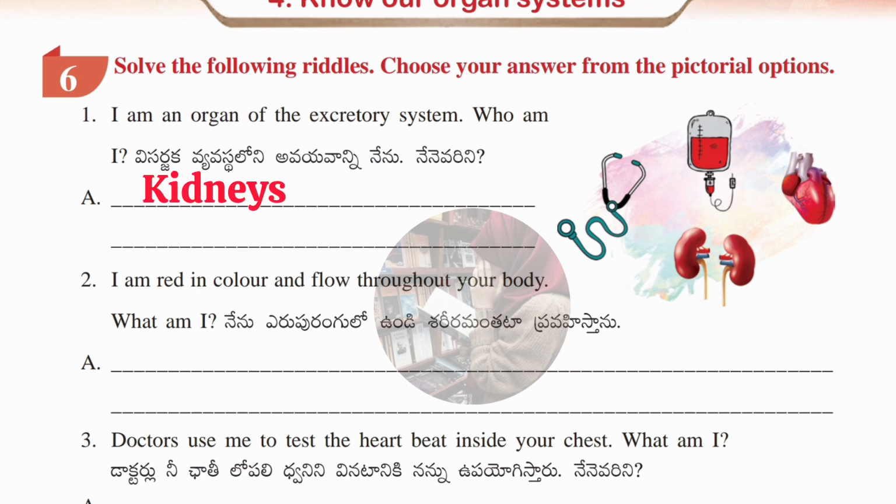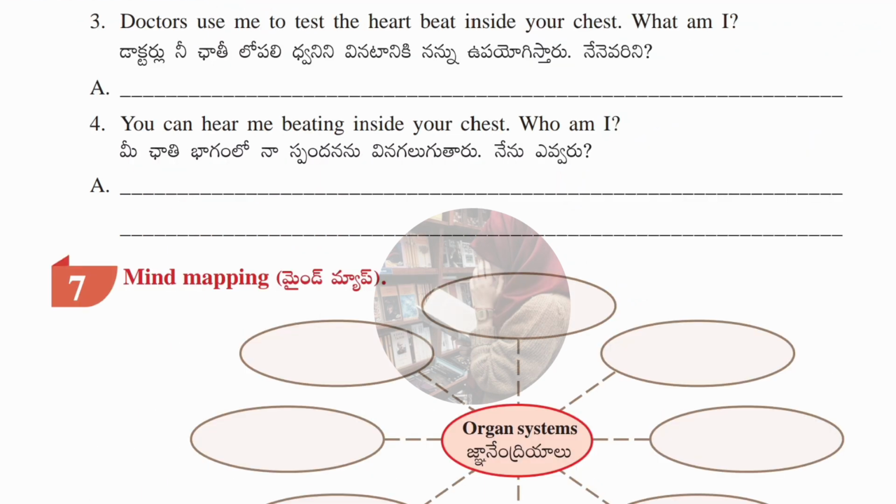Next, second question, I am red in color and flow throughout your body, which is blood. Now see the third question, which is, doctors use me to test the heartbeat inside your chest. What am I? Stethoscope. Fourth one, you can hear me beating inside your chest. Who am I? Answer is heart.